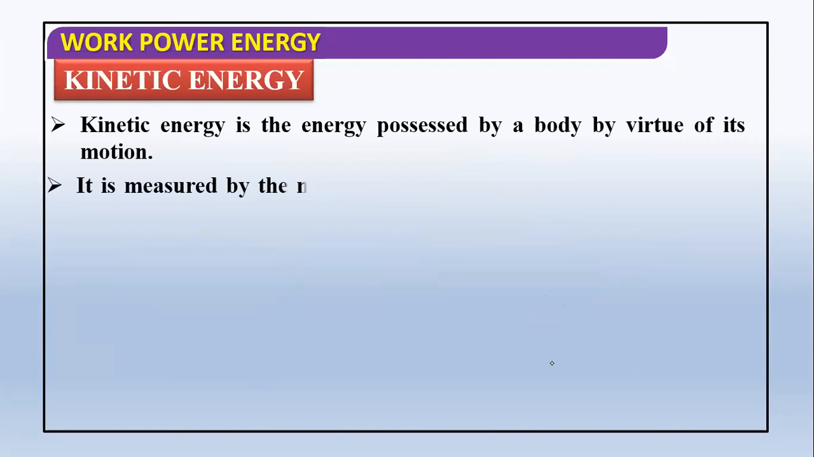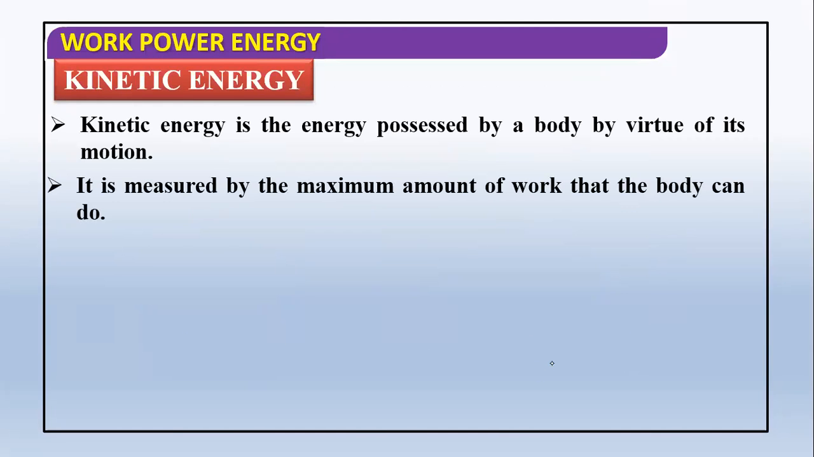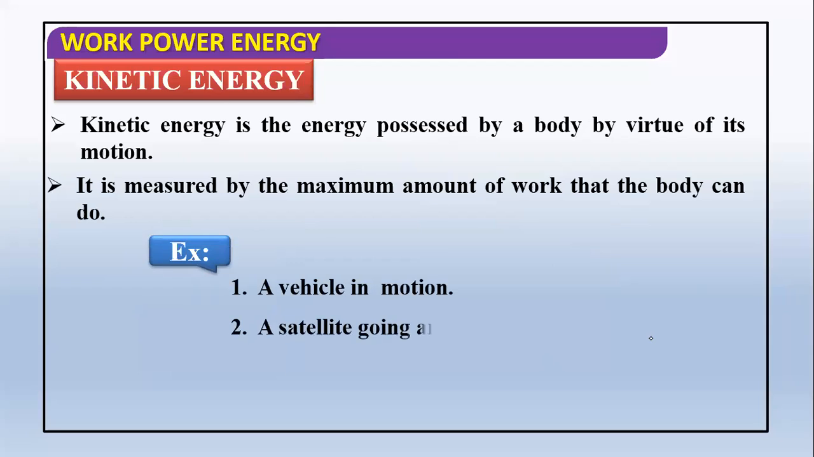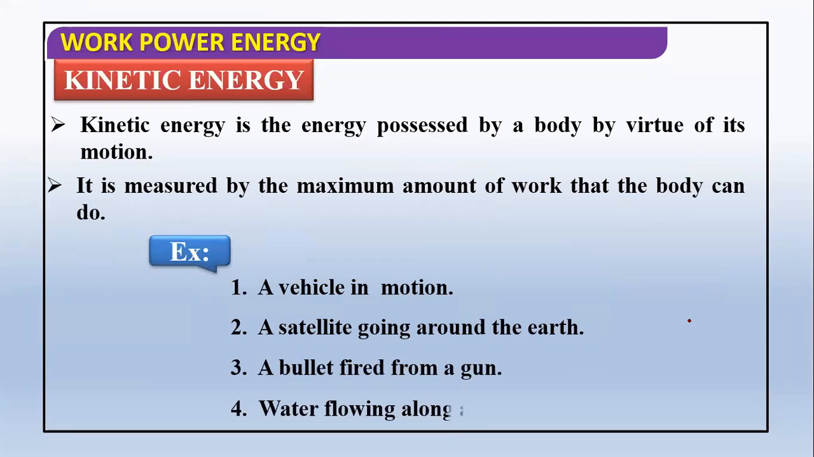First we will study kinetic energy. Kinetic energy is the energy possessed by a body by virtue of its motion. It is measured by the maximum amount of work that the body can do. So how do we calculate it? A vehicle in motion and a satellite going around the earth are examples of kinetic energy. A bullet fired from a gun, and water flowing along a river, also have kinetic energy.